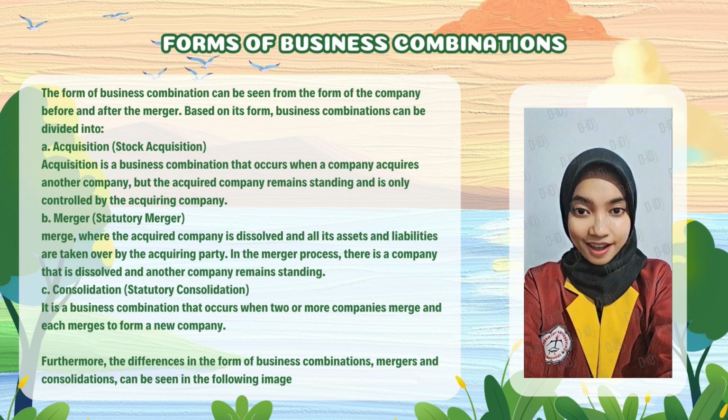C. Consolidation, statutory consolidation. It is a business combination that occurs when two or more companies merge, and each merges to form a new company. The new company will take over all assets and liabilities of all merged companies that have been dissolved. Furthermore, the differences in the form of business combinations, mergers and consolidations can be seen in the following